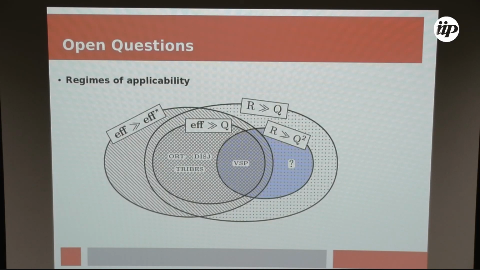And last, it is still open whether there is a function for which the classical communication complexity is larger than the square of the quantum communication complexity, but for which the inefficiency bound is equal to the quantum communication complexity. And this would mean that Buhrman's construction applies and ours not. This is still open. Well, that's it.